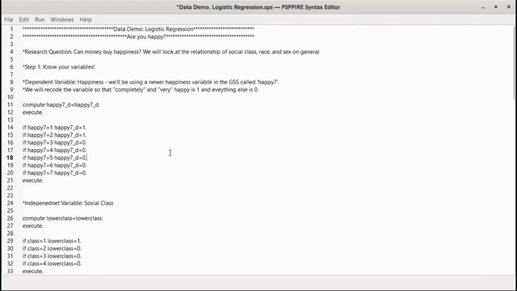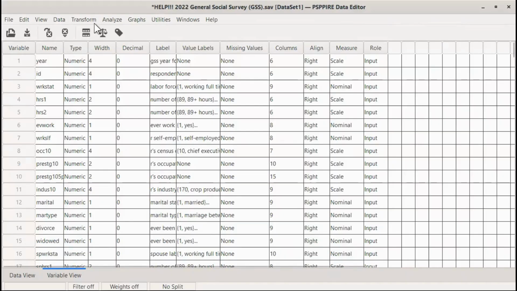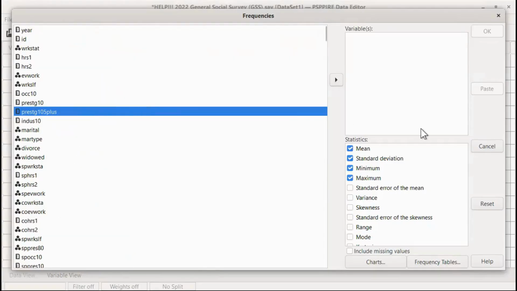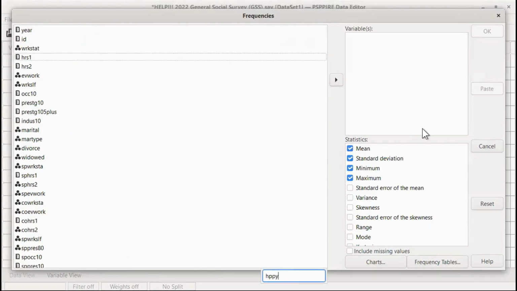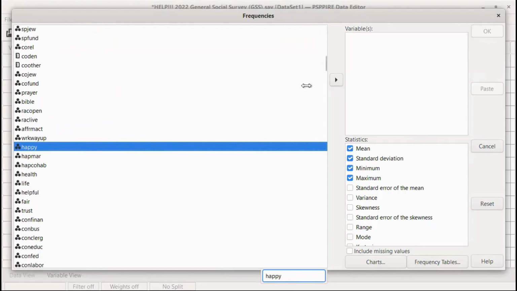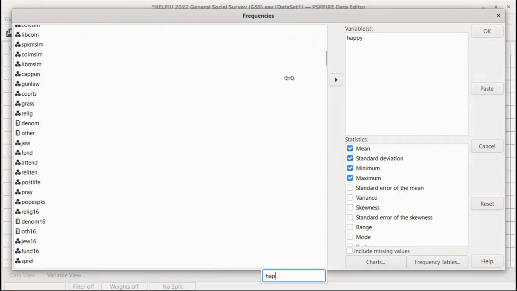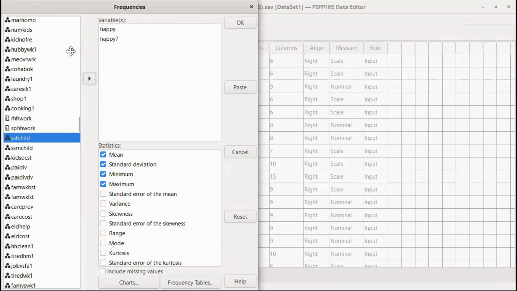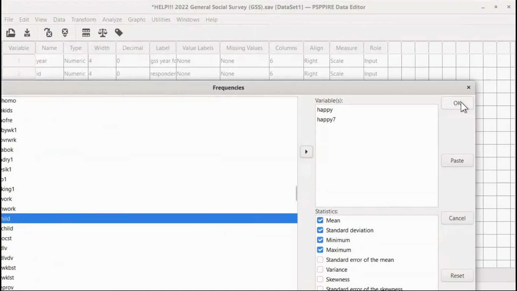So the first thing we need to know is how our variables are measured. I just want to show this to you real quick. You don't have to do this part yet, but I wanted to show you two variables, happy and happy 7. Happy is the version of happiness that the GSS has been using since the 70s.